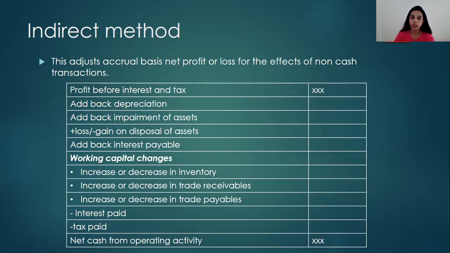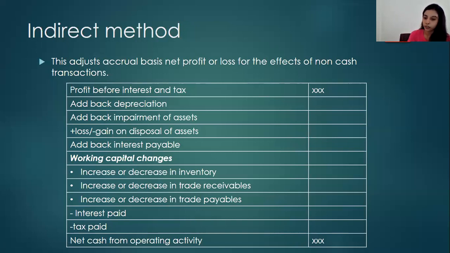So what we do under the indirect method is we directly extract the profit before interest and tax amount, which is the operating profit amount, directly from the statement of profit and loss, and we convert that profit figure which is prepared based on the accrual concept.